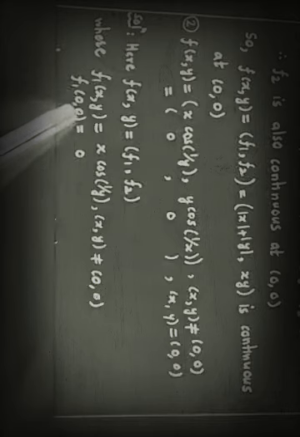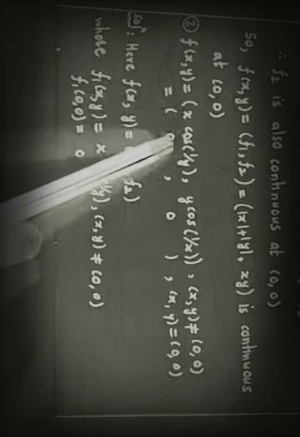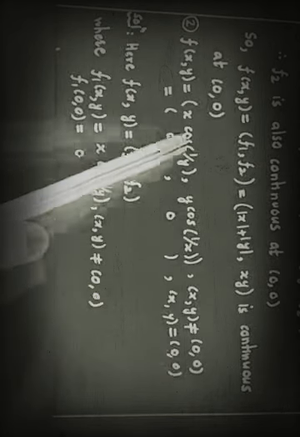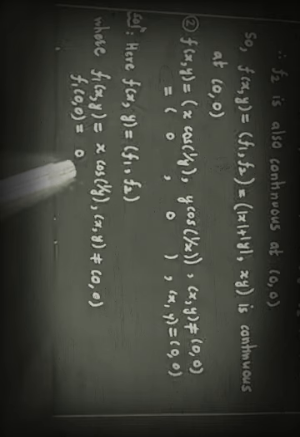First component f1 of (x,y) is x cos(1/y) when (x,y) is not (0,0), and f1 at (0,0) is 0, because at (0,0) the value is 0. So f1 at (0,0) is 0.